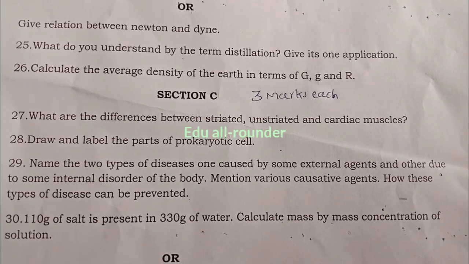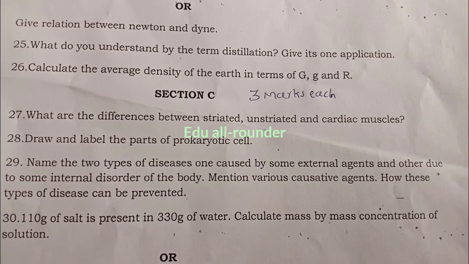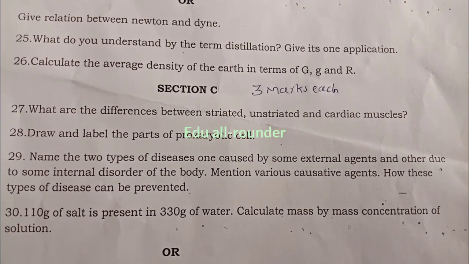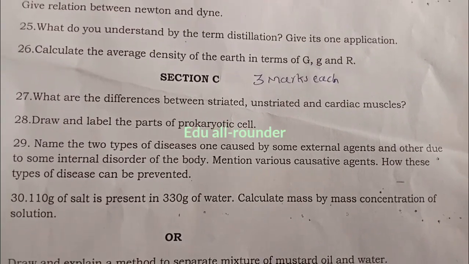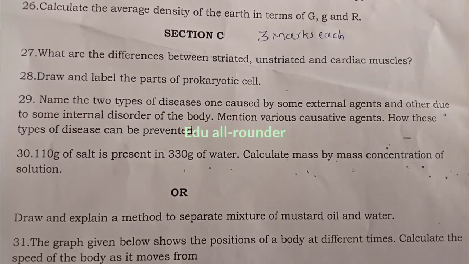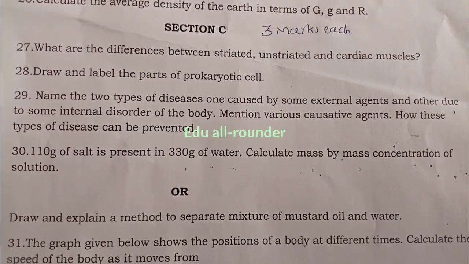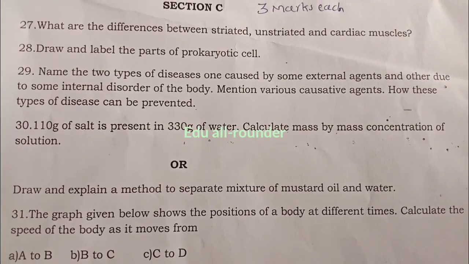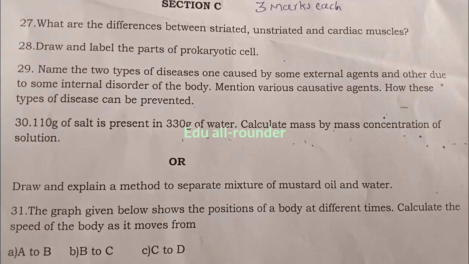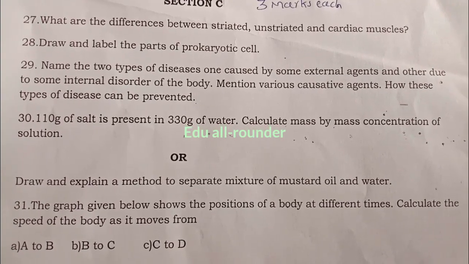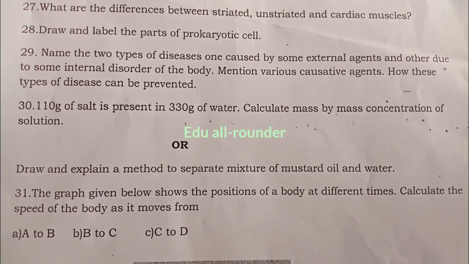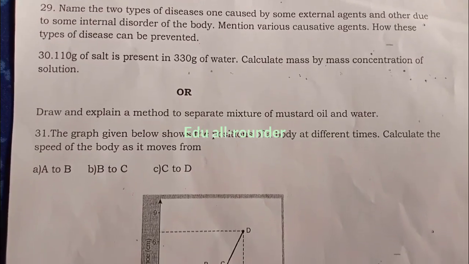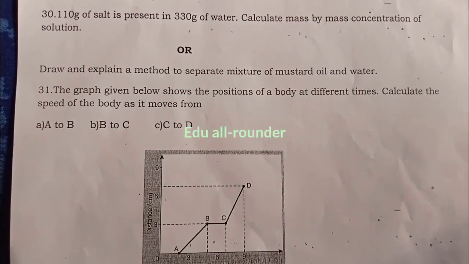30. 110 gram salt is present in 330 gram of water. Calculate the mass by mass concentration of the solution. Or draw and explain a method to separate a mixture of mustard oil and water. The 31st: the graph given below shows the positions of a body at different times. Calculate the speed of the body as it moves from A to B, B to C, C to D. Here is the diagram.